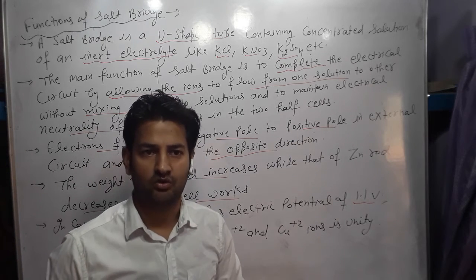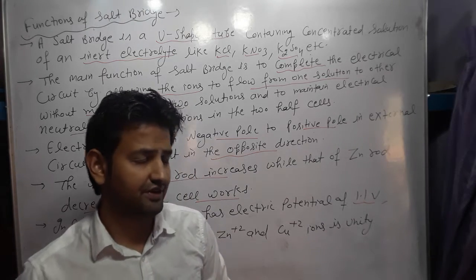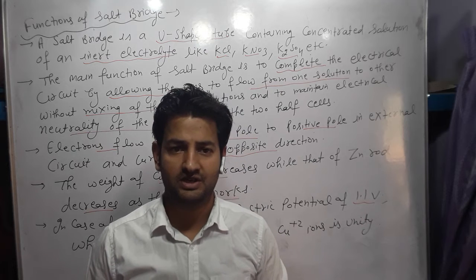Okay students, this is all about the electrochemical cell, in which a redox reaction takes place between two electrodes, the zinc electrode and the copper electrode.